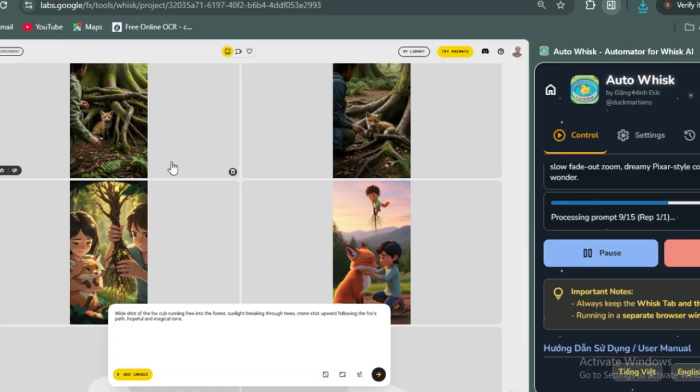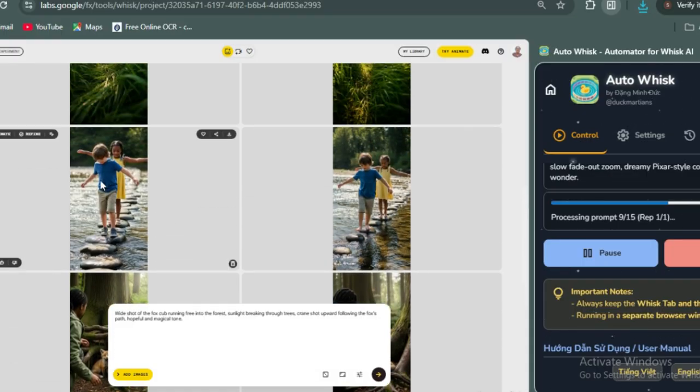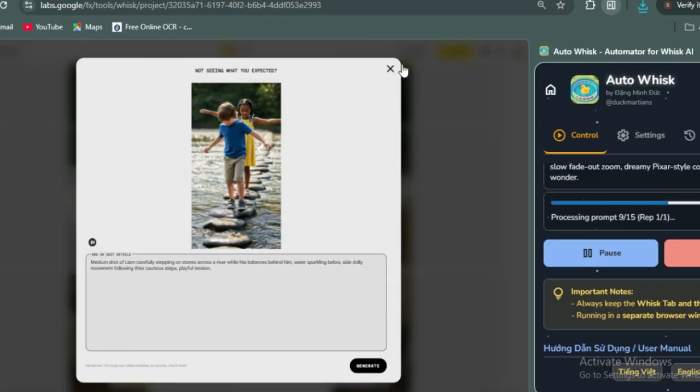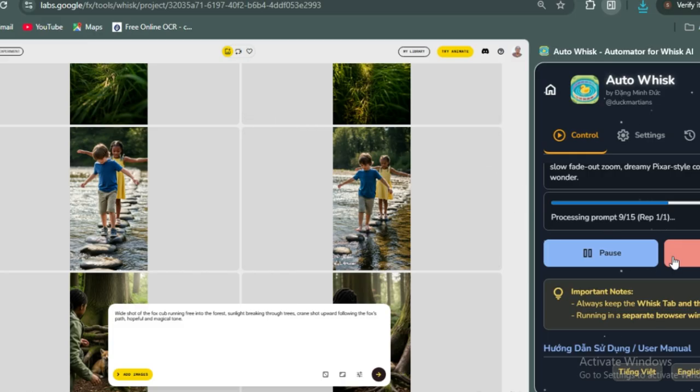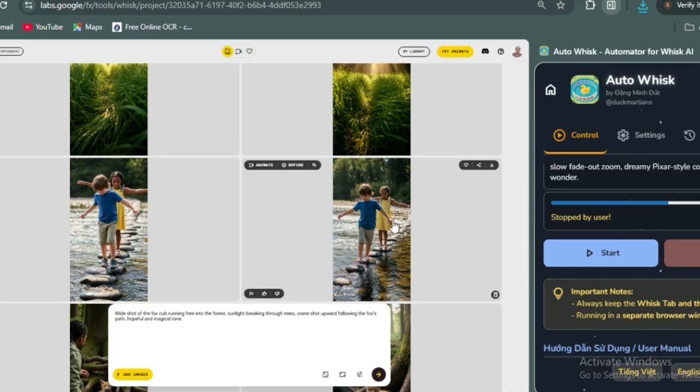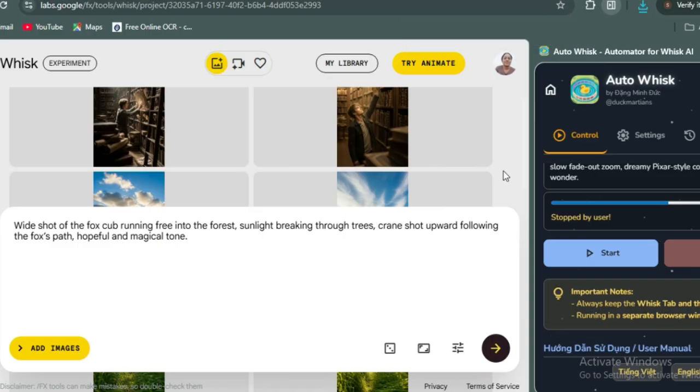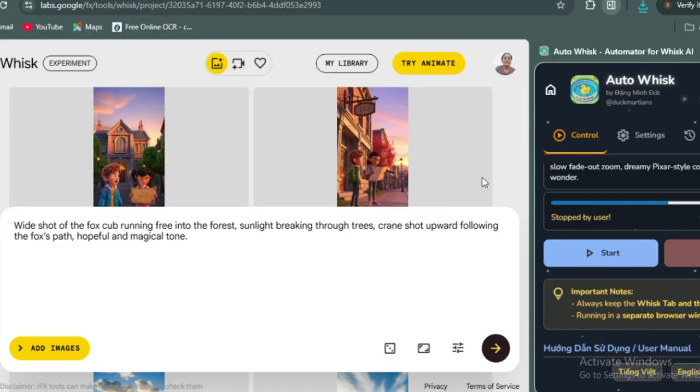So I will be showing you now how to fix your images. Look at all this, they are not the same. So what I'll do now is pause and stop the generation, but it was still generating. Now I'll be showing you how to get a consistent character using this Auto Whisk. Very important. I will be showing you how to get a consistent character on this Auto Whisk.